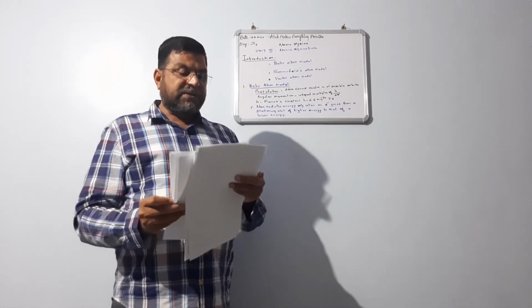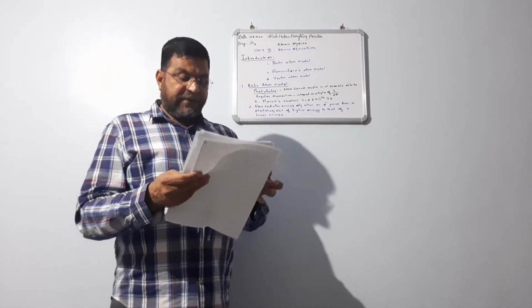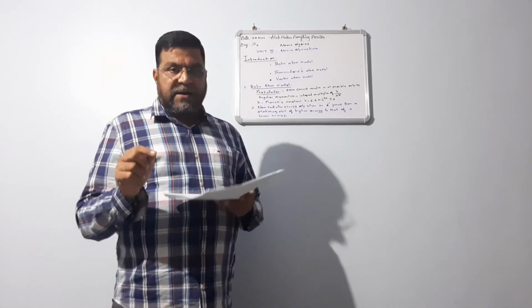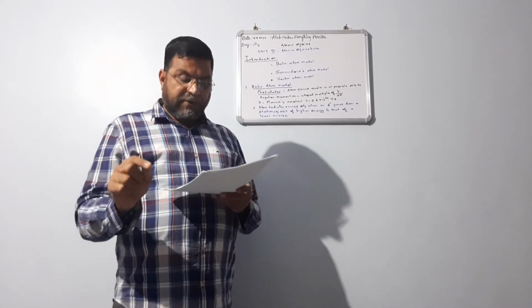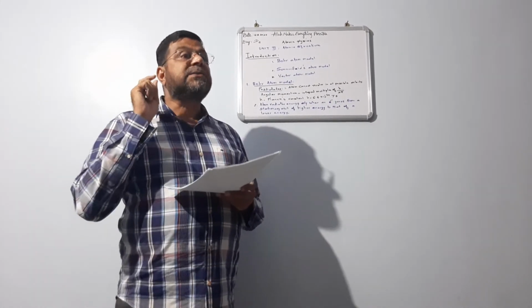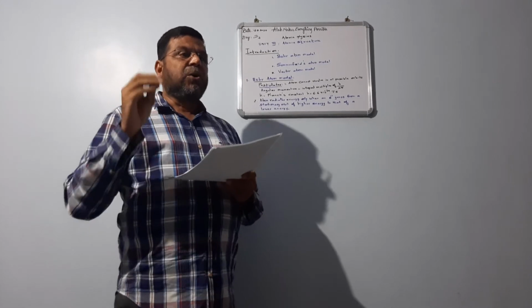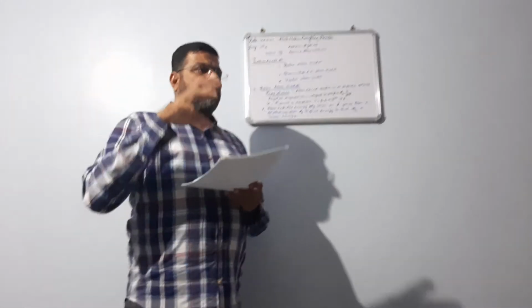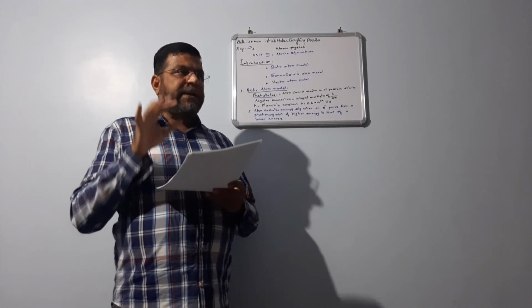Based on that, I derived an expression for total energy, and finally we get the expression for energy as En equal to m e to the power 4 z square by 8 epsilon naught square n square h square. That is the total energy possessed by an atom as proposed by Bohr when it is traveling in a circular path.